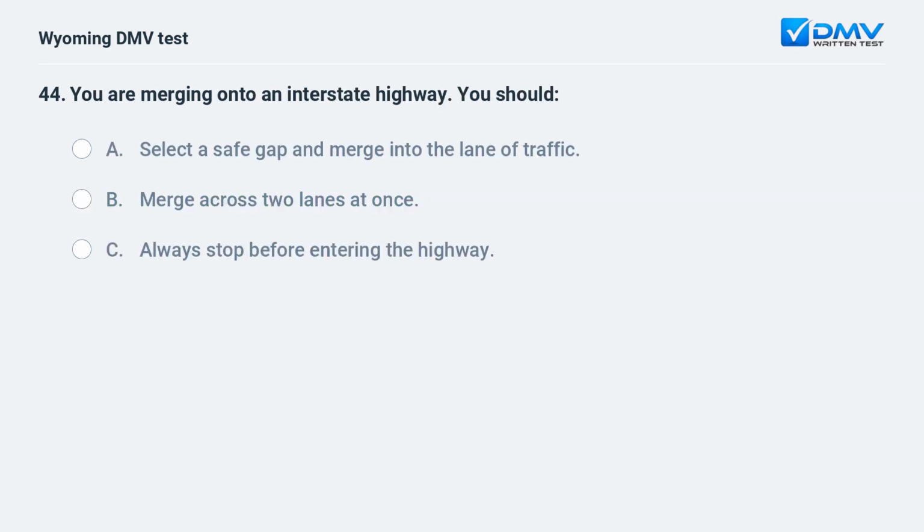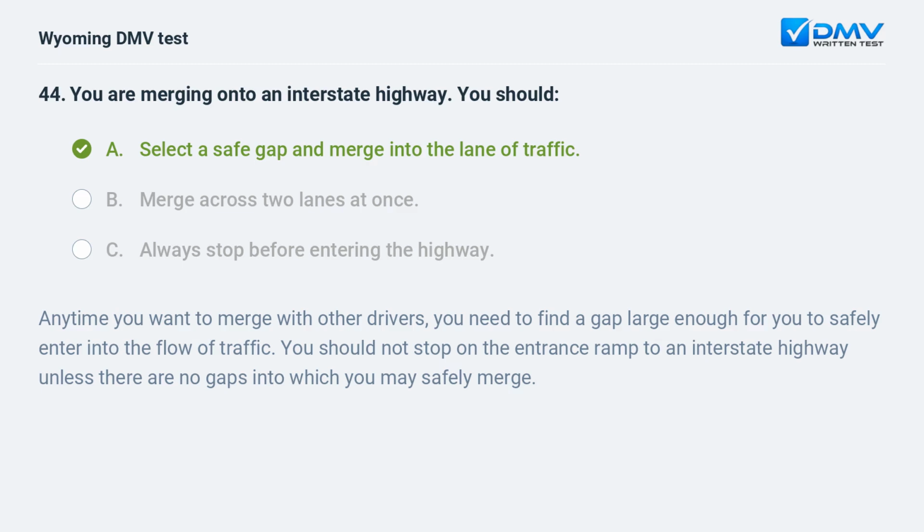You are merging onto an interstate highway. You should A. Select a safe gap and merge into the lane of traffic. B. Merge across two lanes at once. C. Always stop before entering the highway. Anytime you want to merge with other drivers, you need to find a gap large enough for you to safely enter into the flow of traffic. You should not stop on the entrance ramp to an interstate highway unless there are no gaps into which you may safely merge.